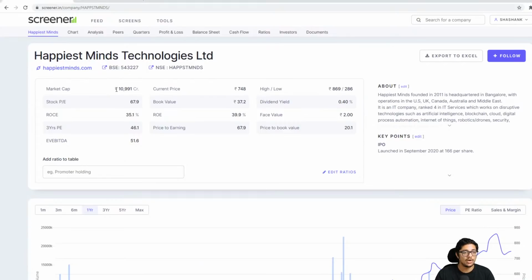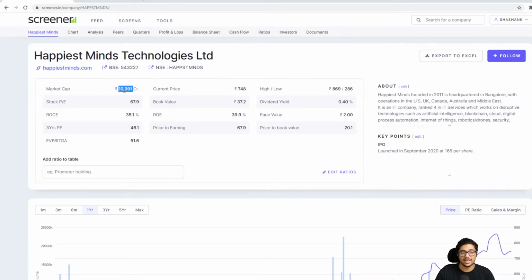Okay. Now, I first check the market cap. Market cap is 10,900 crores. Why do I check market cap? Because I want to see whether this company can go much more than this. See, the entire company's value does not depend on the current price. It depends on the market cap.